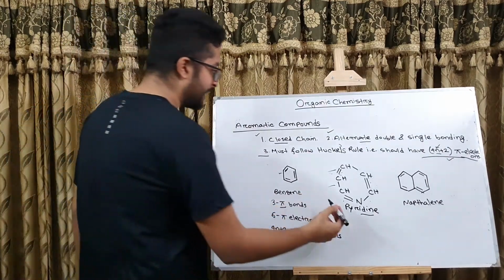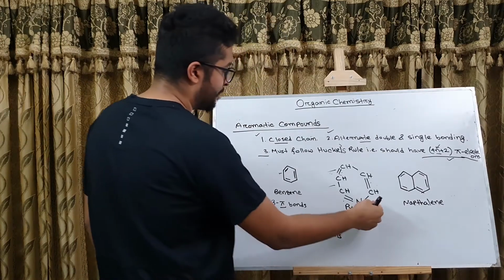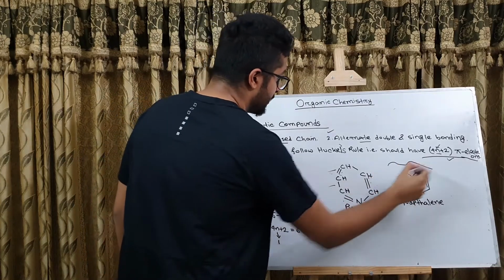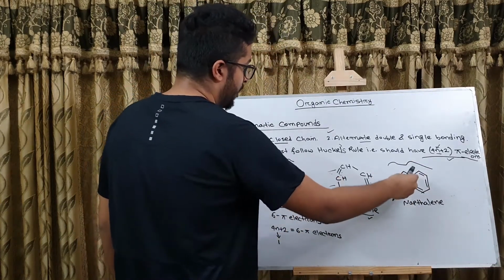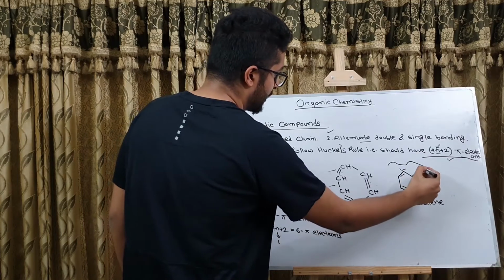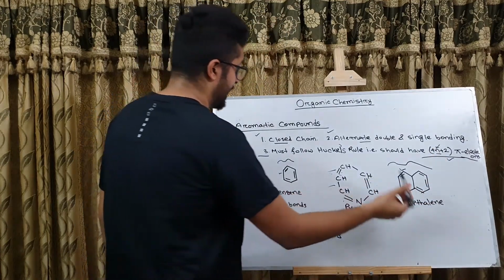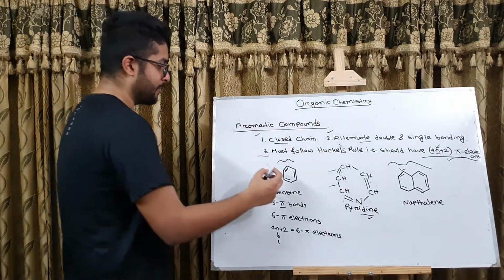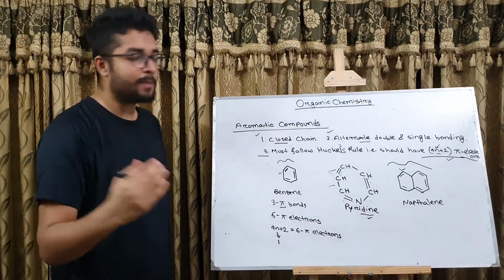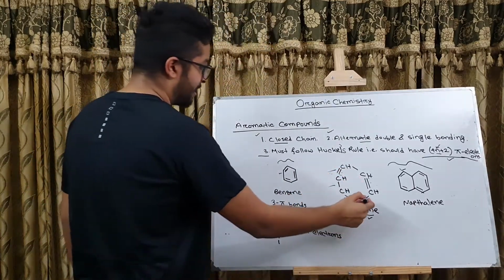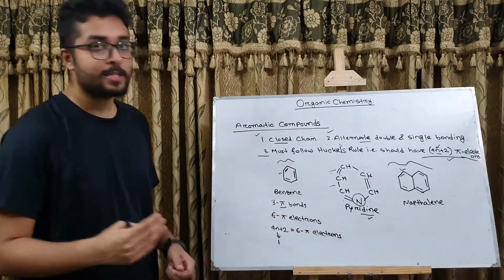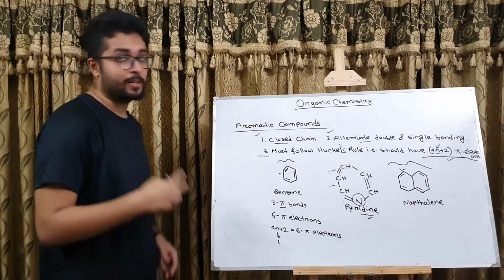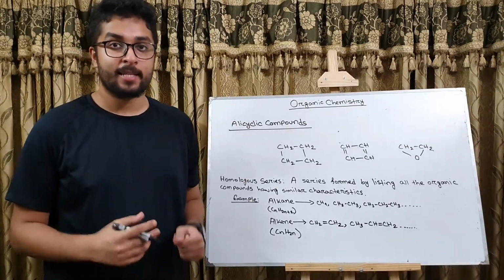Clear? But this one has a bit of difference from the other 2 structures. In case of benzene and naphthalene, the total rings are formed by only carbons. So benzene and naphthalene are examples of carbocyclic aromatic compounds, since the ring is formed totally by carbon. But in case of pyridine, we have a nitrogen here. So this is not carbocyclic. This is a heterocyclic aromatic compound. Clear? Okay, now let's look into some alicyclic compounds.